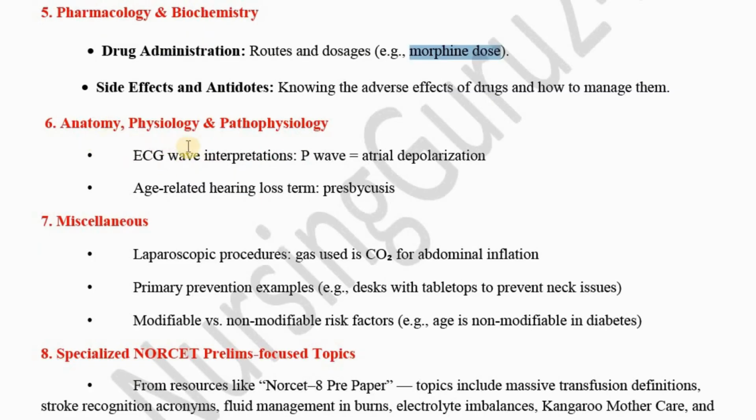Then from anatomy, physiology and pathophysiology, they asked MCQs from interpretation of ECG, how ECG is interpreted. Then they asked one MCQ from age related hearing loss. Age related hearing loss is also called presbycusis.